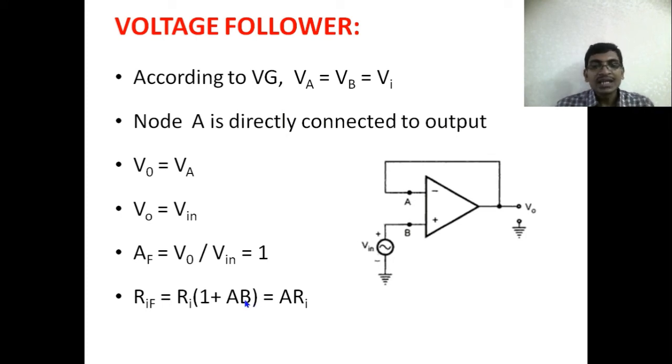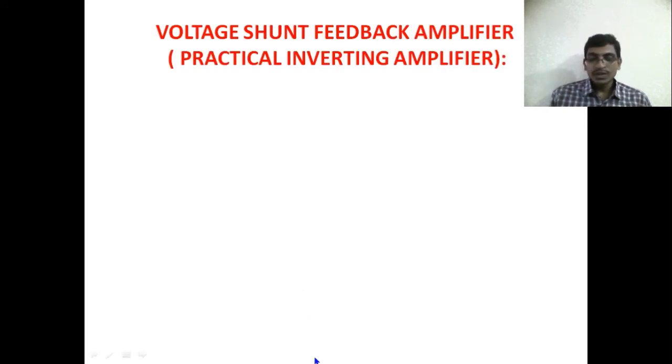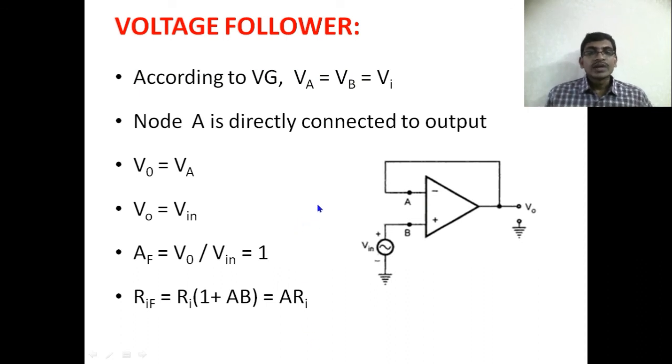So here the beta network is completely absent. So beta is nothing but 1 here. Therefore, it becomes A into Ri, the gain into Ri. Actually, we got 1 plus A. So 1 is very much less than A. That's why we are neglecting the 1 here. RIF is equal to A into Ri, gain into the input resistance. Therefore, we can say if we use the voltage follower, the input resistance of our op-amp has been increased by a factor of gain A. Okay, so this is about the voltage follower and non-inverting amplifier using the feedback.